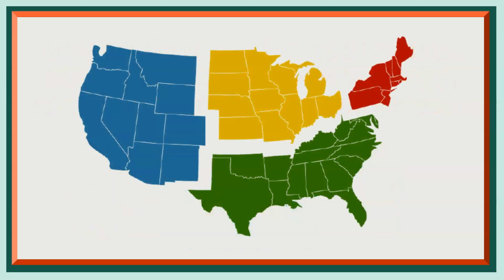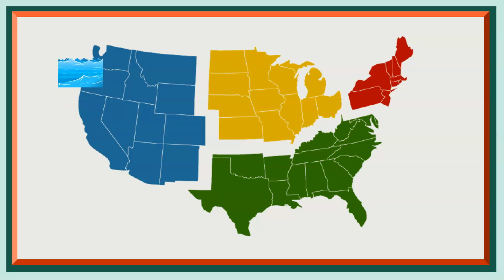This is the United States. The United States is broken into 5 different parts. We call these parts regions. The regions have different weather and environments.